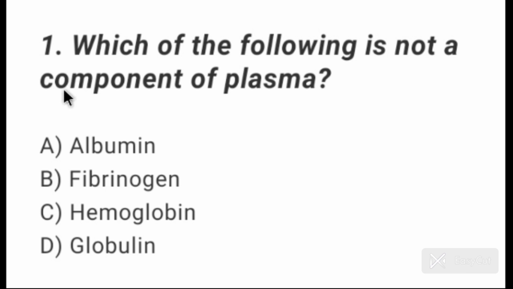Today we will discuss important MCQs of Biology, Class 11th, Chapter Body Fluids and Circulation. Question number 1. Which of the following is not a component of plasma? Option A is albumin, option B is fibrinogen, option C is hemoglobin, option D is globulin.